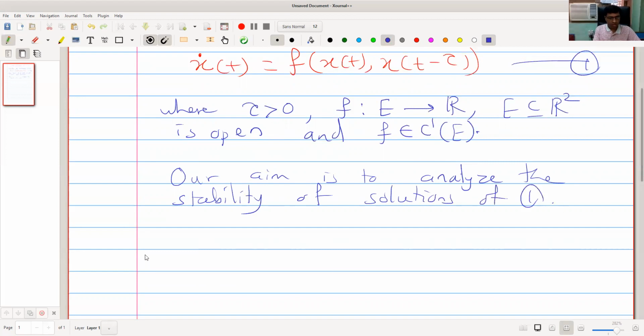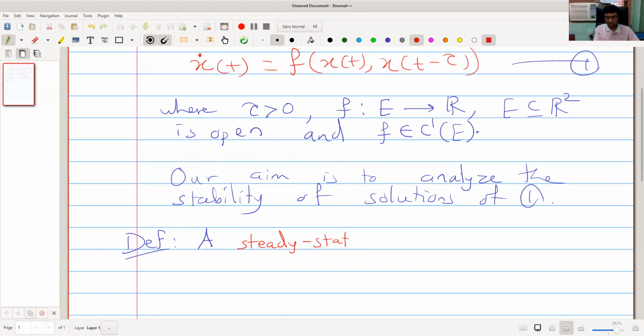So first important thing is to define equilibrium solutions. These are special kind of solutions which are steady state. A steady state solution. Steady state means it is constant for all the time. Okay, it will not change.